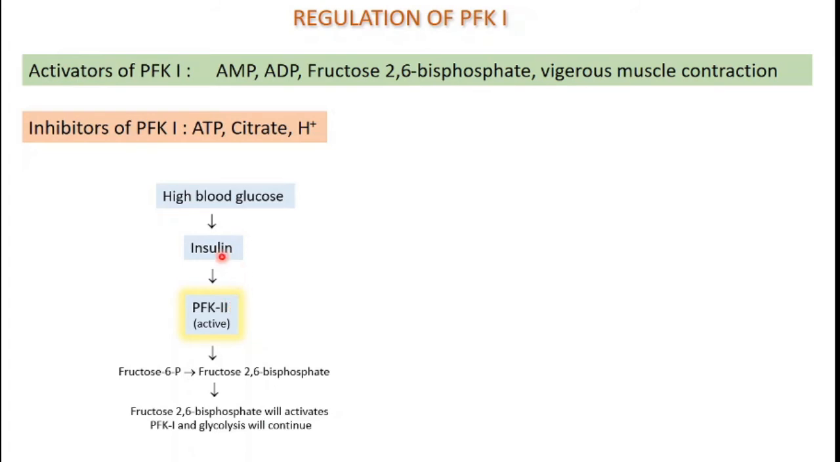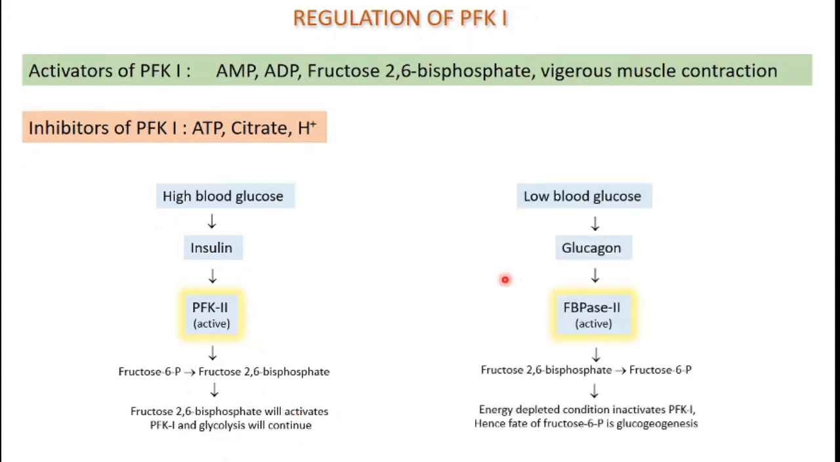Remember, PFK1 and PFK2 are two different enzymes. They are not the same. So when PFK2 is active, fructose 6-phosphate is converted into fructose 2,6-bisphosphate, and as I said earlier, fructose 2,6-bisphosphate is an activator of PFK1, and due to this activation, the glycolysis will continue. But when there is low blood glucose, glucagon is secreted by the pancreas, and this glucagon